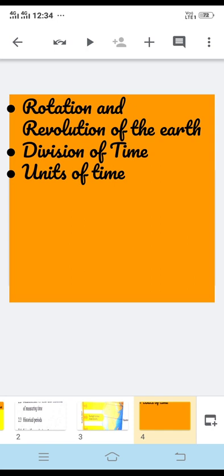Then there are certain units of time that we can see, like 7 days from Monday to Sunday make 1 week. Then 2 weeks make a fortnight. A fortnight is a period of 2 weeks, or we can say 14 days.